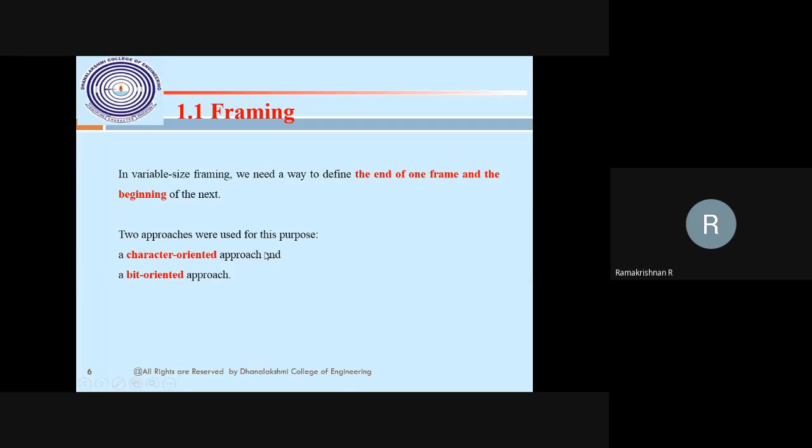This is a 2 mark question I have to write. At the same time, part B also we have to write, which is a little more elaborate. What is the character oriented approach? What is the bit oriented approach?